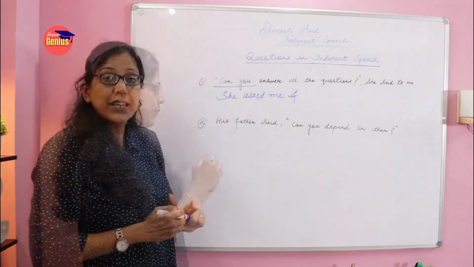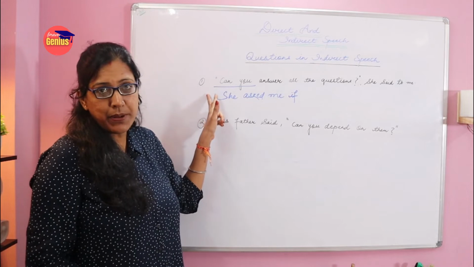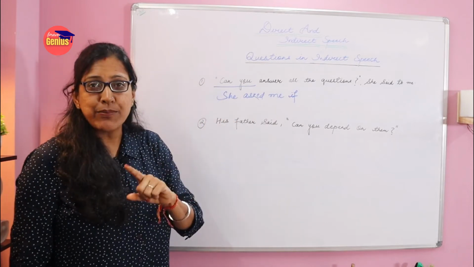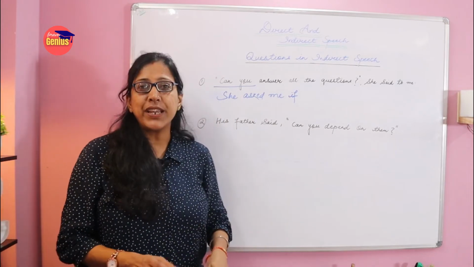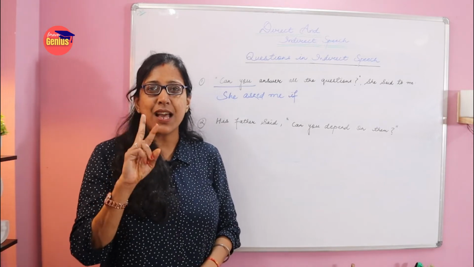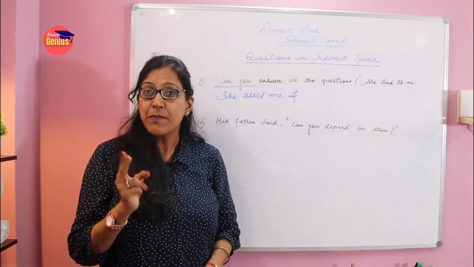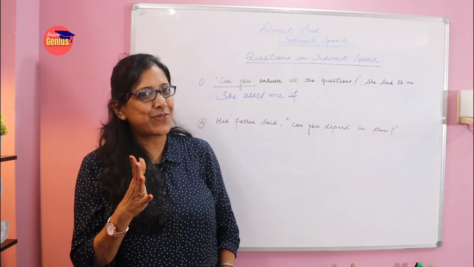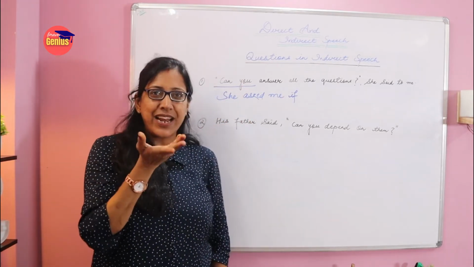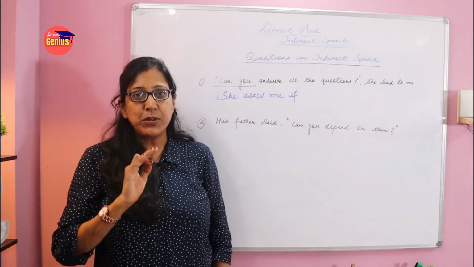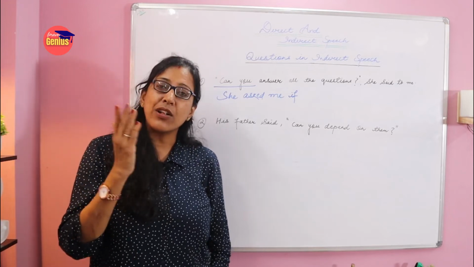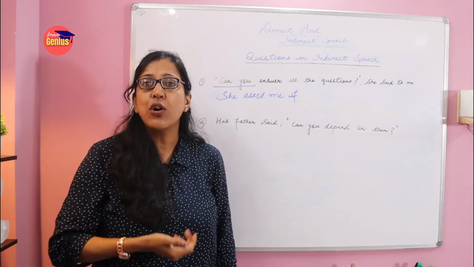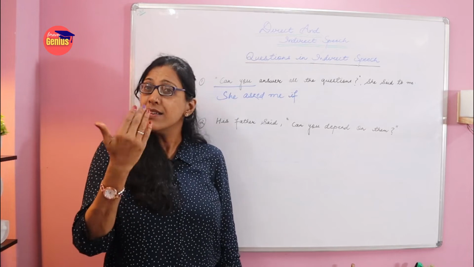Can you? Can you means can is the verb and you is the subject. What we will be doing here is we will just interchange the places of the verb and the subject. Can you? I will write I could. Can will be changed into could. It can also change into might or should depending upon the sentences.